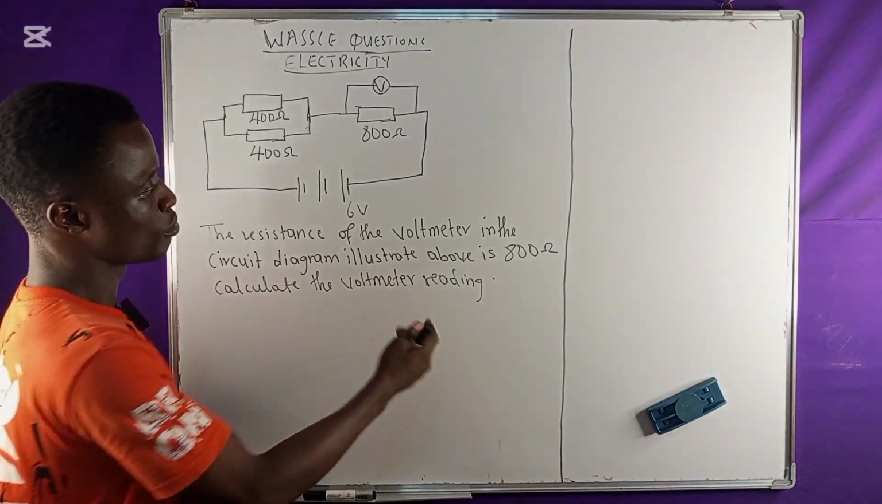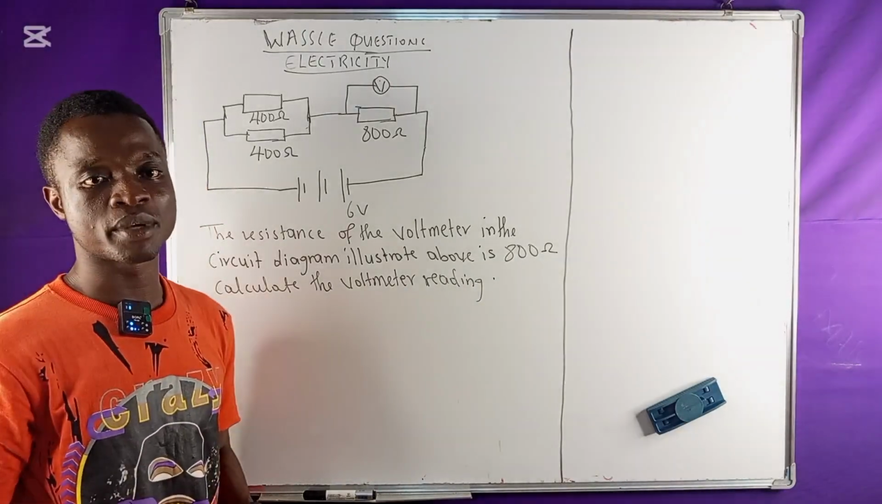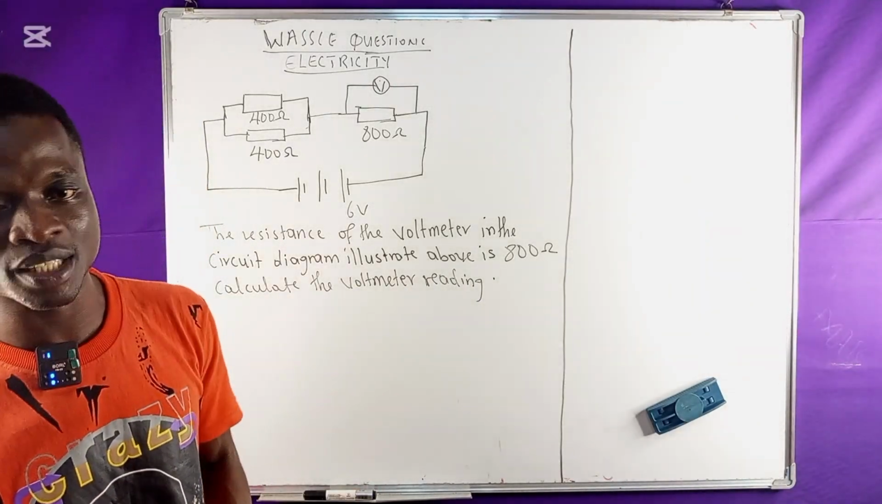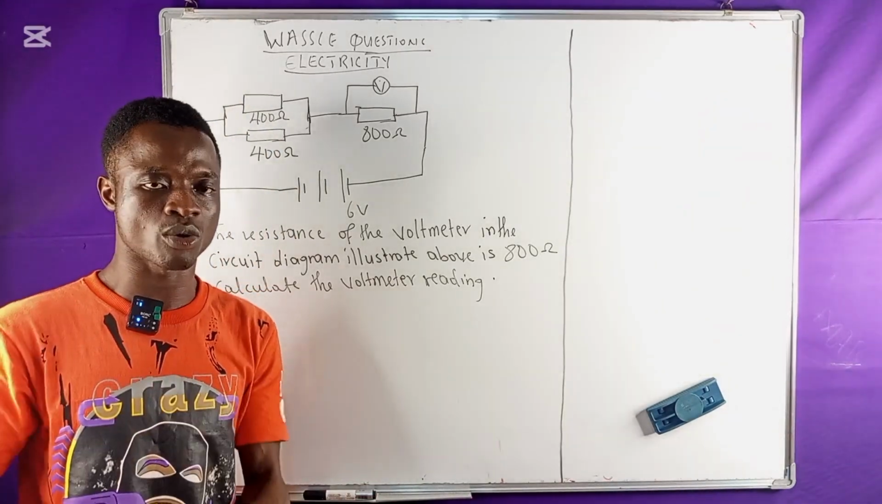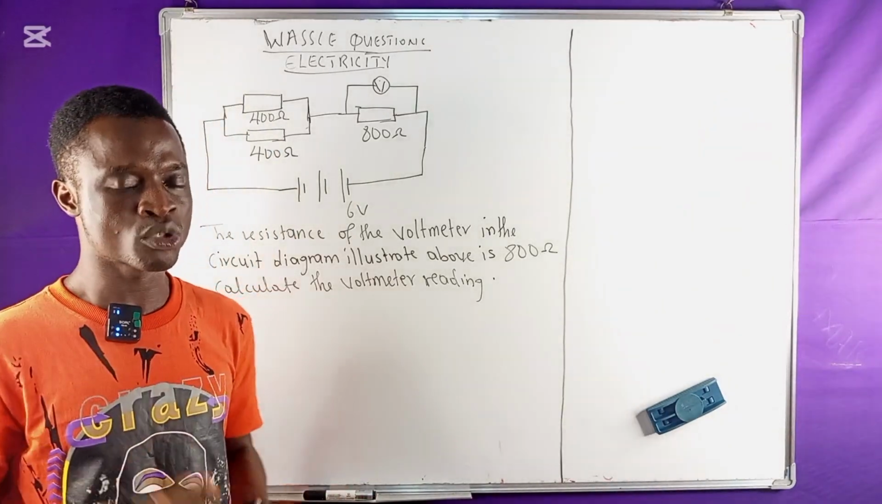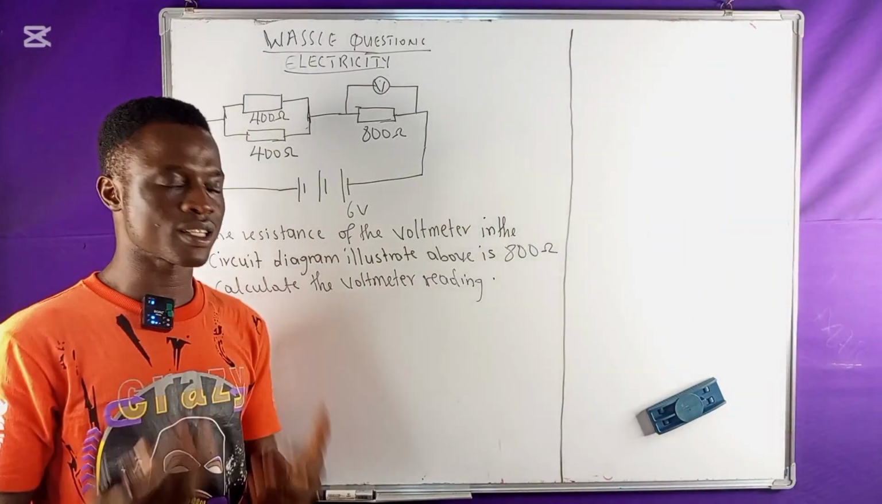800 ohms. Then this one is a calculated voltmeter reading. That means you are asked to find the voltmeter reading. Mind you, in this case, you are not asked to find just the current, you are asked to find the voltmeter reading. So before we solve this, let's understand one thing in solving problems on electricity.